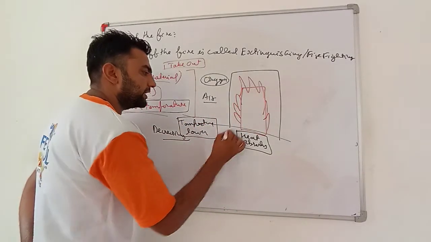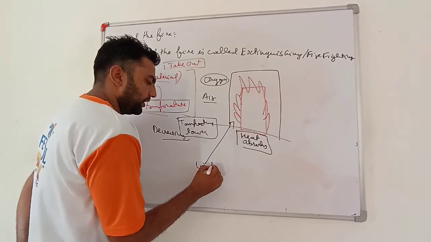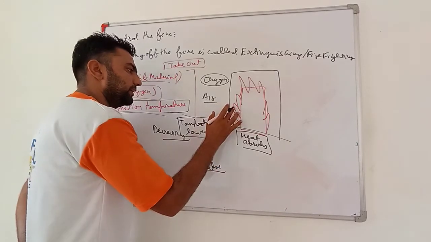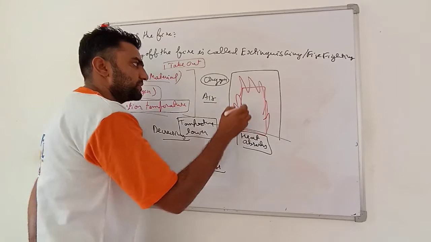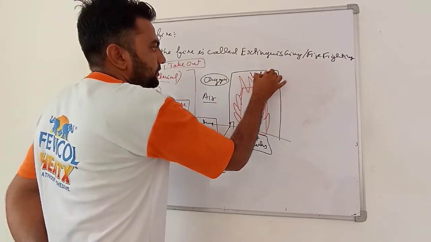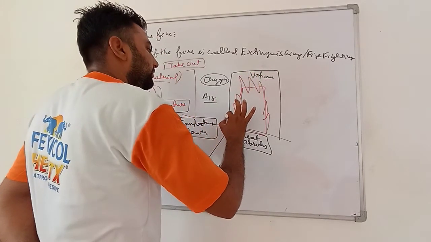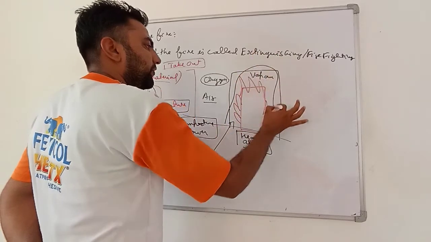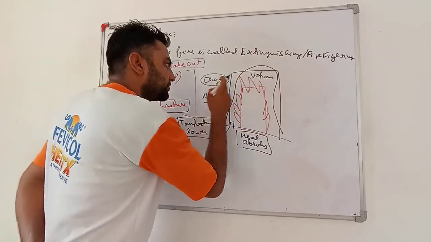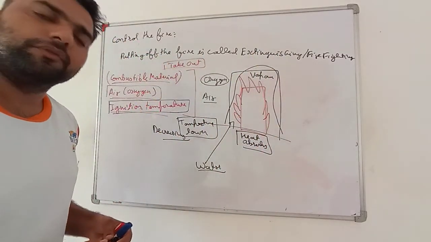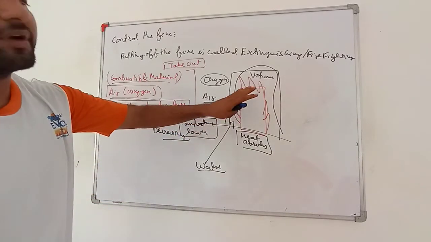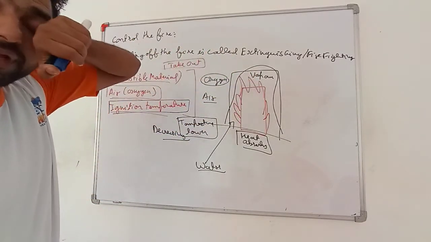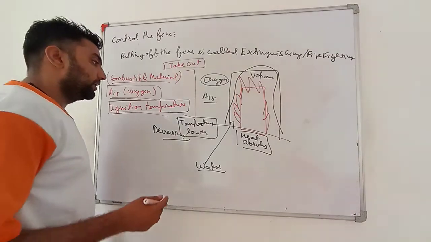Moreover, when water is thrown on it, water absorbs the heat and converts into vapor. That vapor makes a layer around the fire which does not allow the oxygen to come in contact with the fire, and the fire gets extinguished. Very important, my dear students.